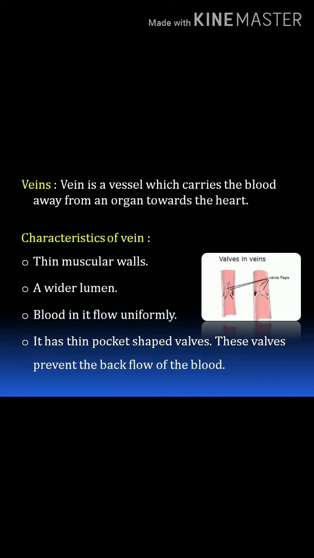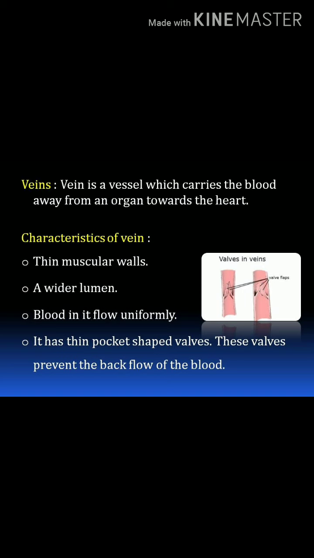Next, vein. A vein is a vessel which carries the blood away from an organ towards the heart. Its main characteristics: it has thin muscular walls. Here the walls are very thin. Next, it has a wider lumen, the central part. Next, the blood in the vein flows uniformly. It means the blood in the vein flows under low pressure.